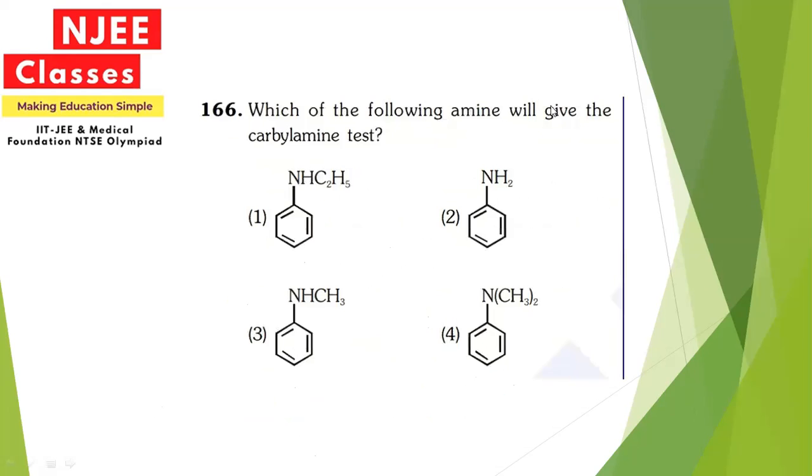Now next, which of the following amines will give the carbylamine test? Since the carbylamine test is utilized to find out the primary amine, among all these structures only the second option, aniline, is a primary amine. So the option for this will be 2.